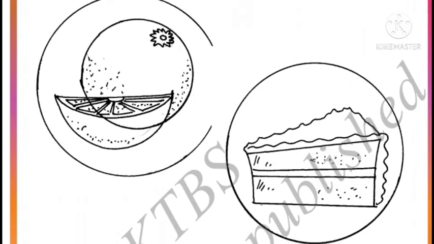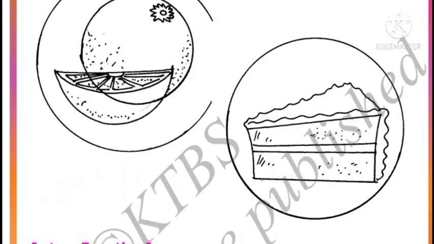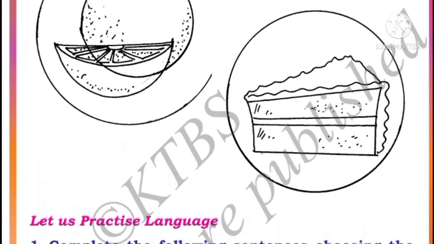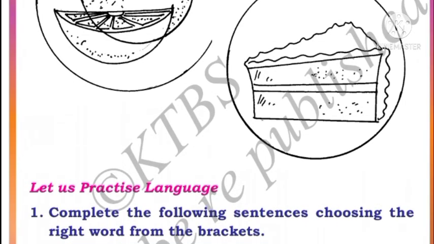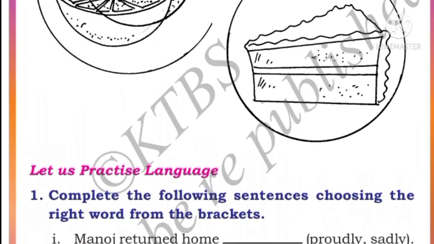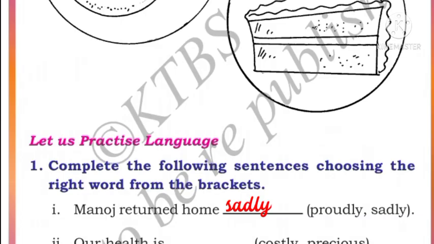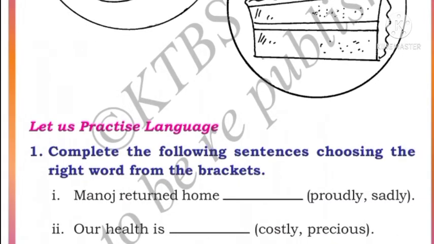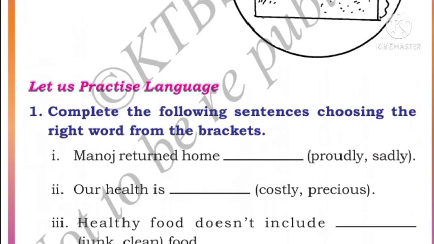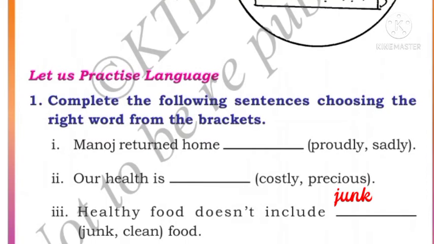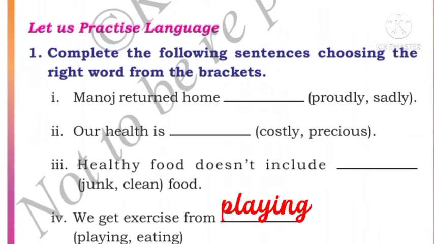Then let us practice language. So now first one in that, complete the following sentences choosing the right word from the bracket. Here in the bracket 2 words are given. In that which word is right, you have to write it. Okay, first, Manoj returned home dash, proudly, sadly. Answer is sadly. Our health is costly, precious. Healthy food does not include junk or clean food, junk food. We get exercise from playing, eating. Answer is playing.